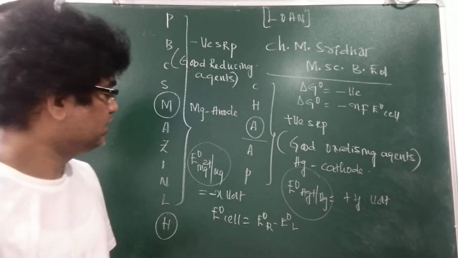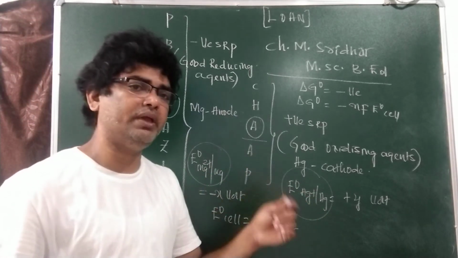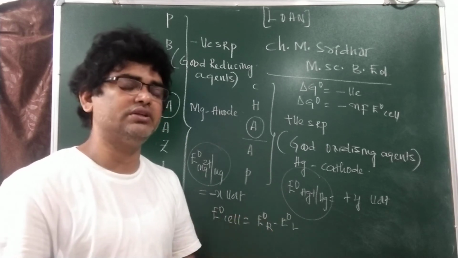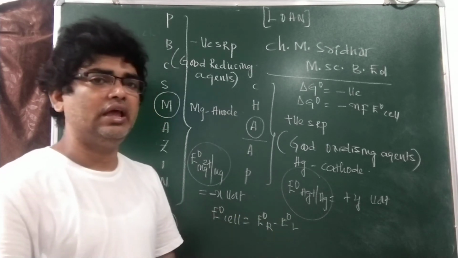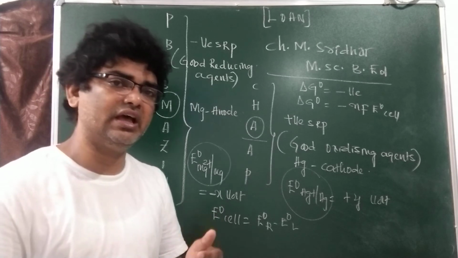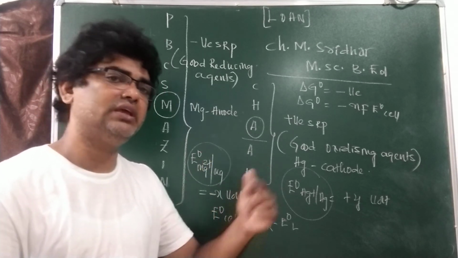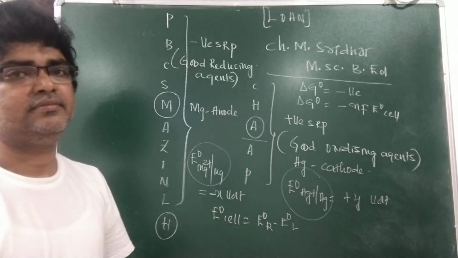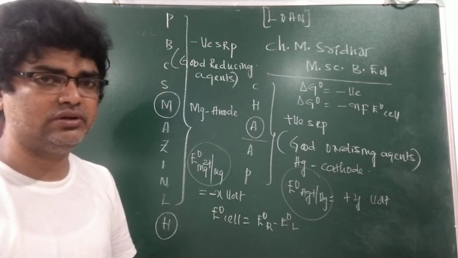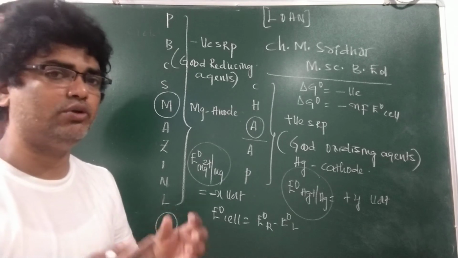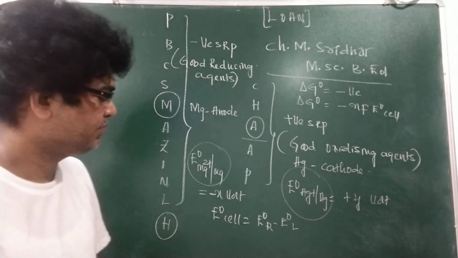If suppose these two values are SOP given, standard oxidation potentials, then as oxidation takes place on the left side in a galvanic cell, it is E naught left minus E naught right. Hope it is understood and much easier. You don't need to miss the sign, the polarity.